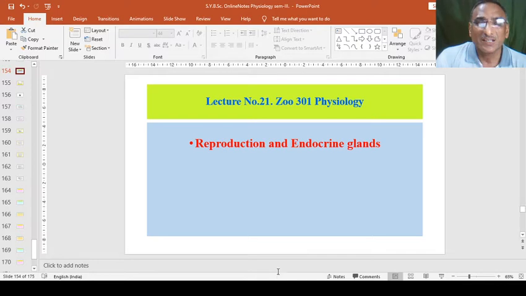reproduction and endocrine glands. Reproduction means again production or again creation. Re means again, production means production or creation. And endocrine glands are the glands which are secreted by the cells directly into the blood vessel without any duct. Therefore, it is called endocrine. So these are secreting from the internal side.